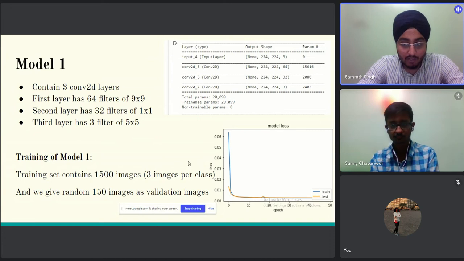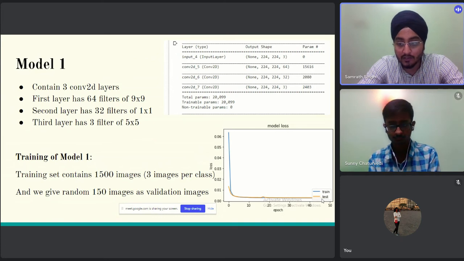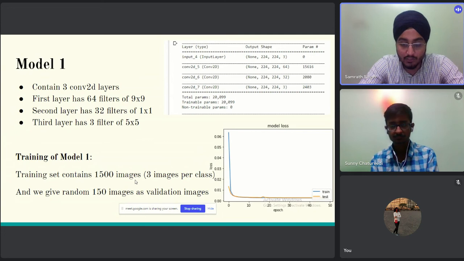For the training of model 1, we have used three images per class, a total of 1500 images, and we have also given some random 150 images as validation images. We can see on the right hand side that as the epochs increase, the training loss and the validation loss both come to near zero for both the tasks.